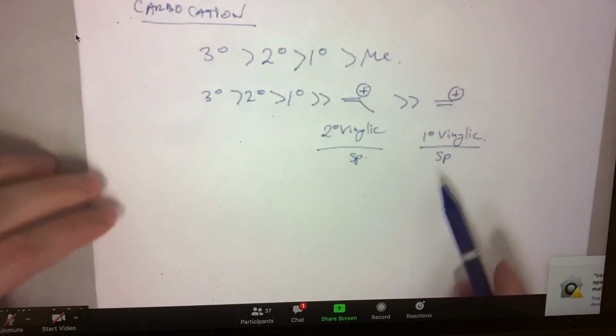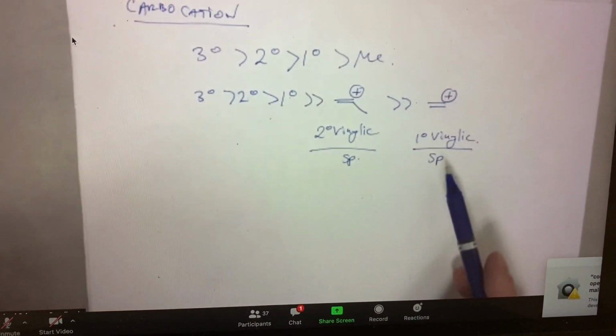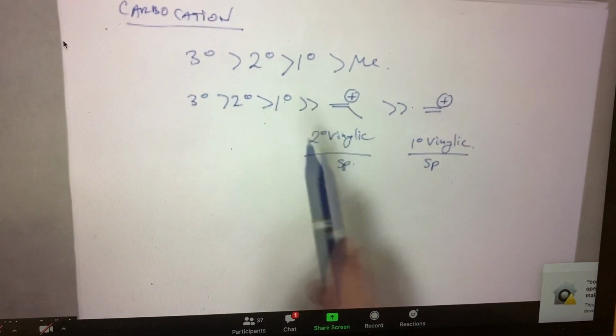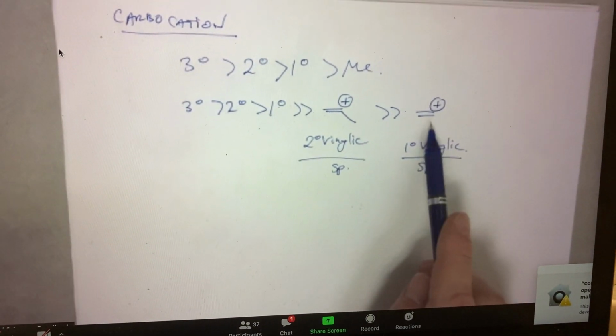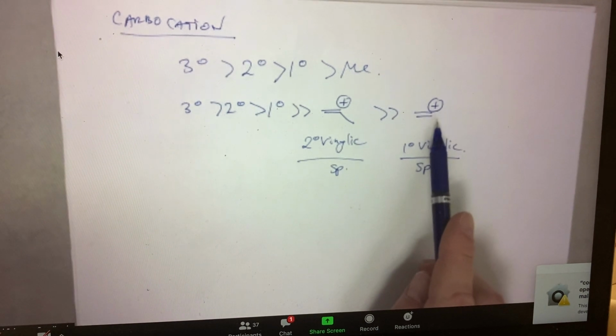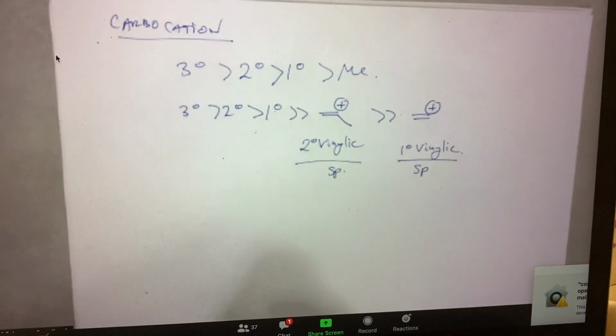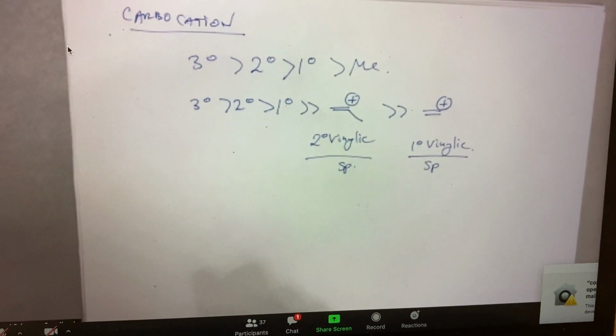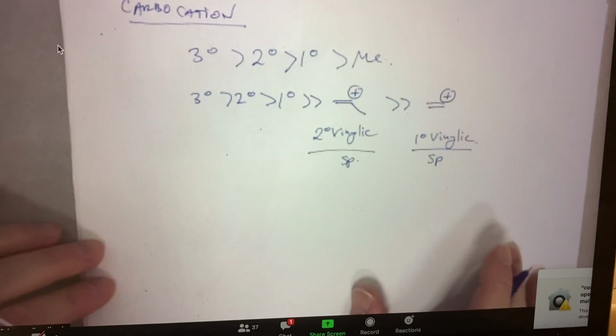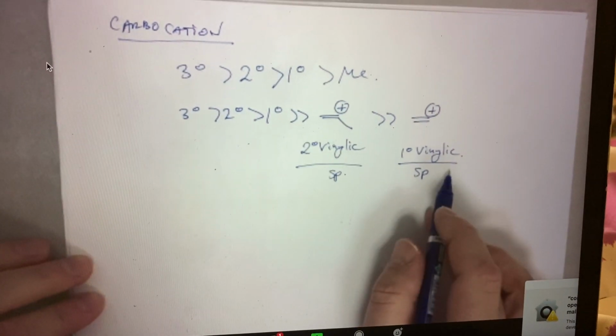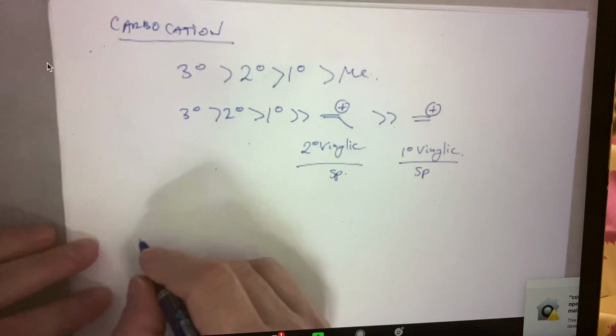Again, we had a long lecture about this, about how sp orbitals are more electronegative than sp2 orbitals. If you put a plus charge on it, it's very, very unfavorable. Right? With allylic carbocations, so vinylic were very unstable, but